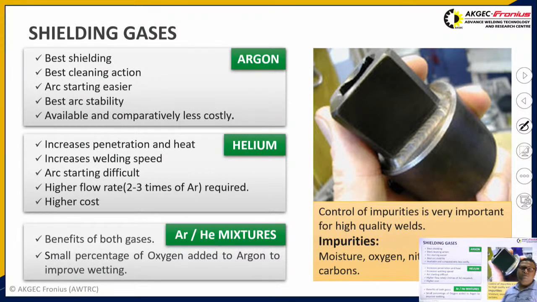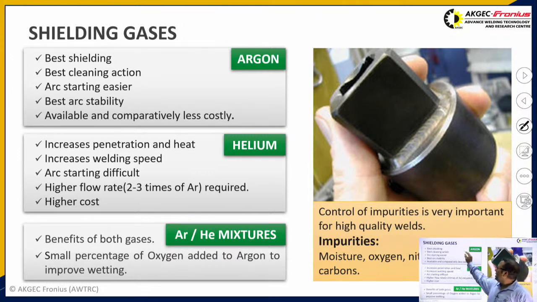These are the shielding gases which we generally use in gas tungsten arc welding operations while welding aluminium. I have already said that aluminium is a very active material. It reacts with the air present in the atmosphere, and this air also has some moisture. So aluminium catches this atmospheric moisture and gets oxidized. In order to avoid the oxidation of the aluminium, we generally use inert shielding gases like argon, helium, or a mixture of these two gases. We never use 100% oxygen or 100% nitrogen while welding aluminium with gas tungsten arc welding.